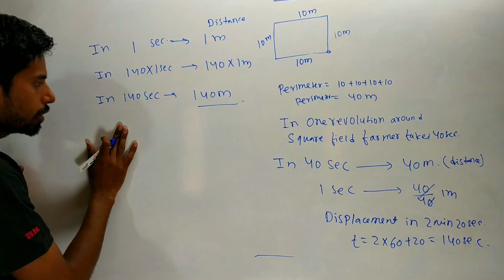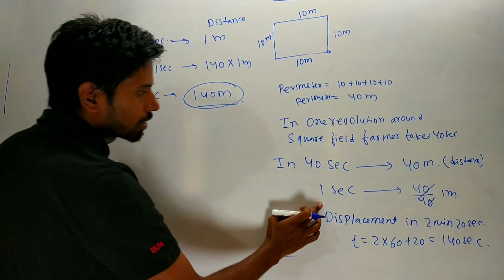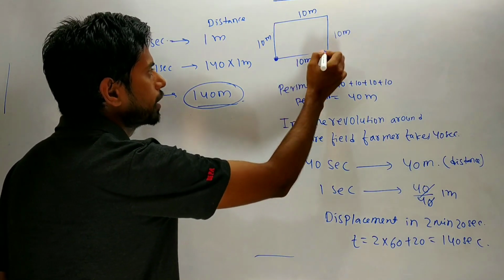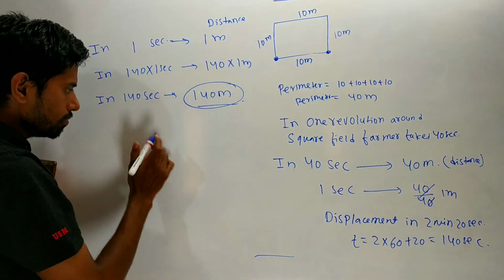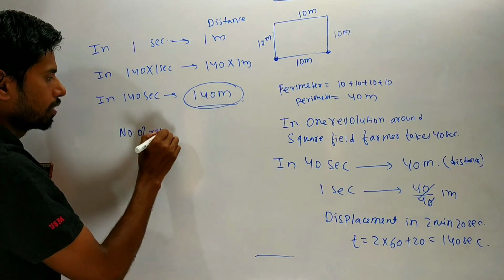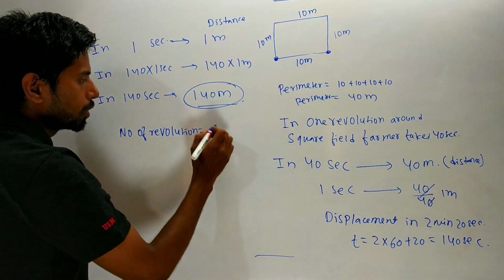But in the question, displacement is asked, not distance. So we have to first find how many rounds the farmer takes. First of all, we have to find the number of revolutions. Number of revolutions, how to find? It is equal to total distance